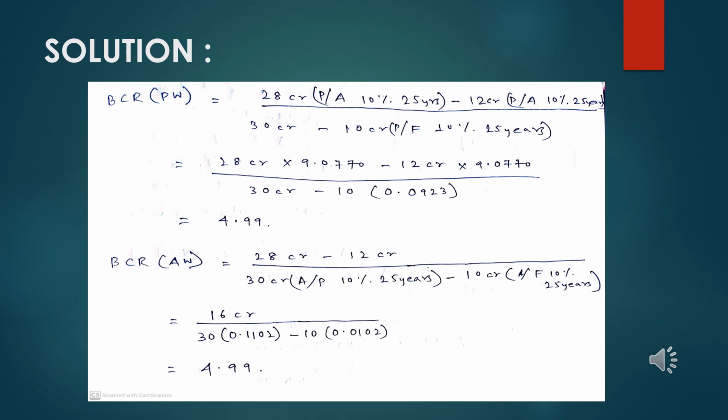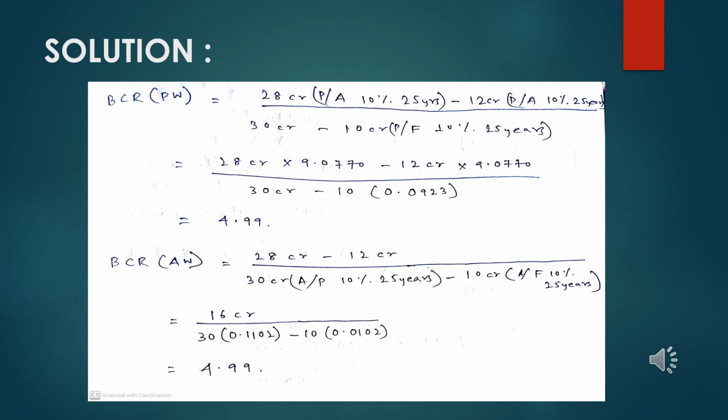So if we are considering the income method, in the income method basically the incomes or the cash inflows are treated as positive and the cash outflows are treated as negative.